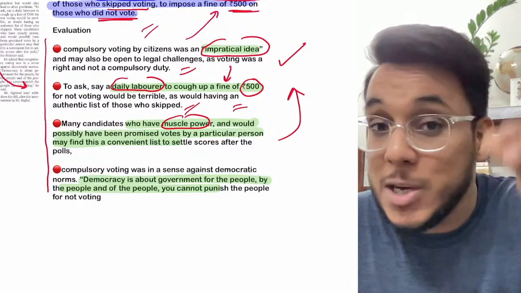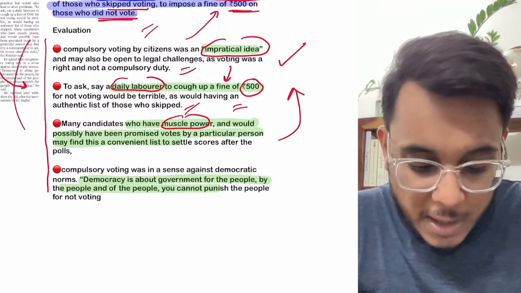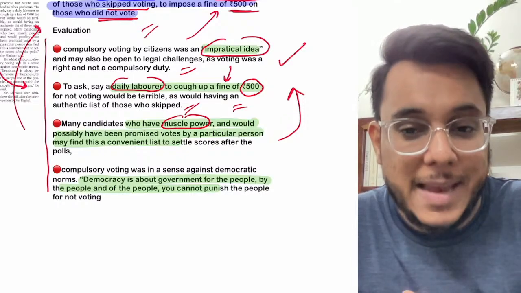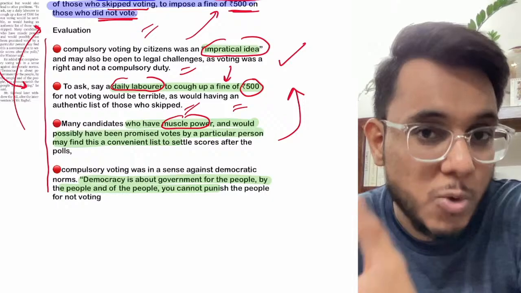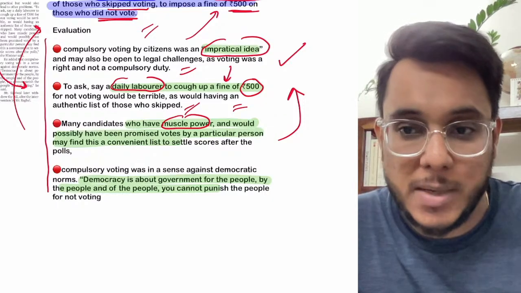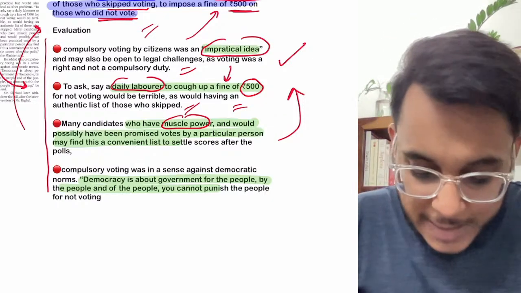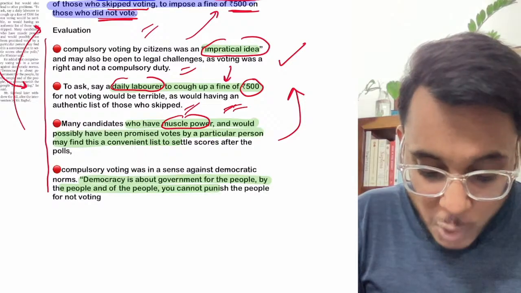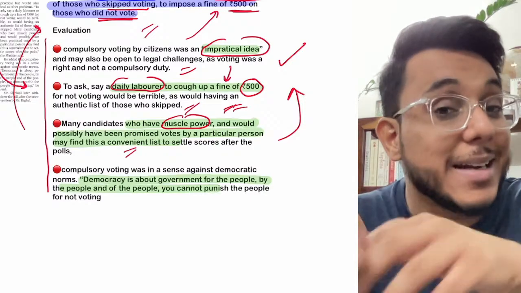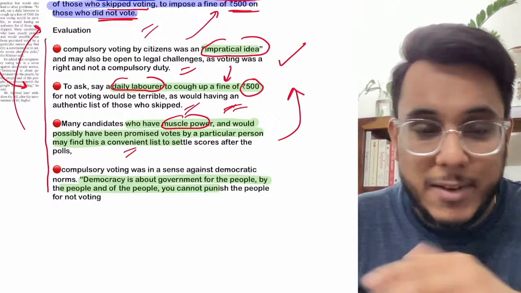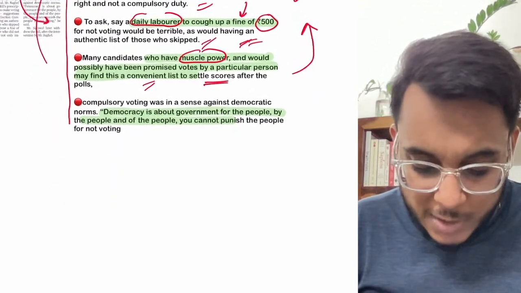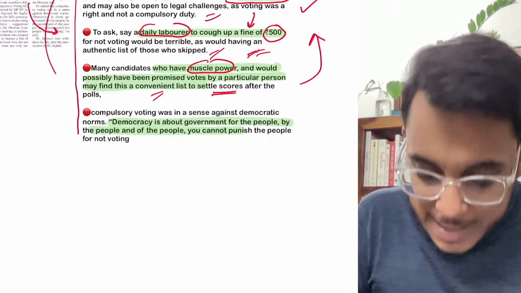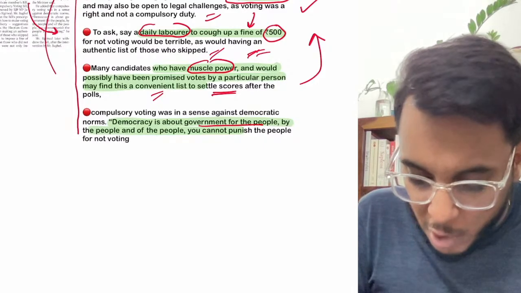Fine. Now you can look at this particular list that will be prepared by the ECI of who had not voted, and you can torture that person, you can intimidate that particular person. So it has been said that many candidates who have muscle power, and who have been promised by the voter that they will be voting for them, will use this particular list to settle the score.